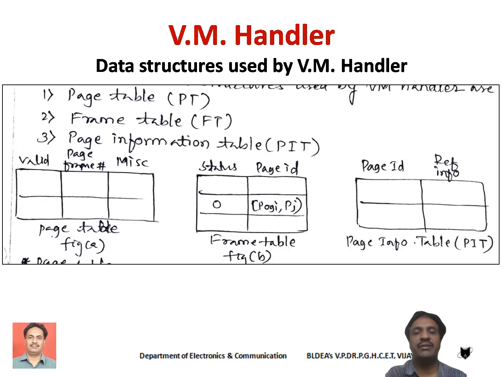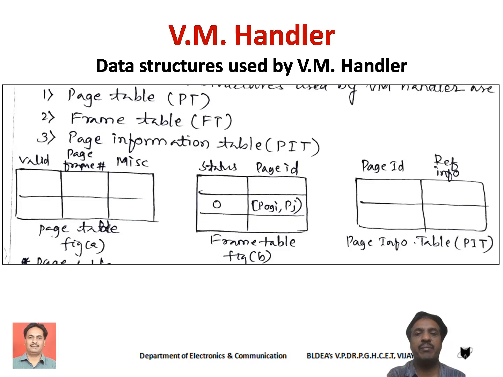As we discussed, the valid bit is a single bit of information. It may be either 1 or 0. For a particular page, if this bit is 1, it indicates that the required page is available in physical memory. Otherwise, that page is not available in physical memory.